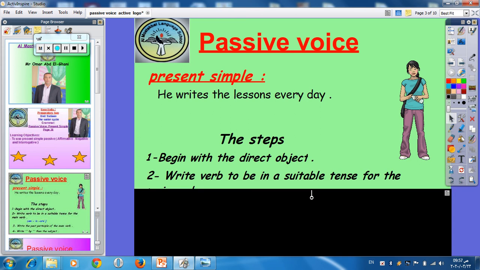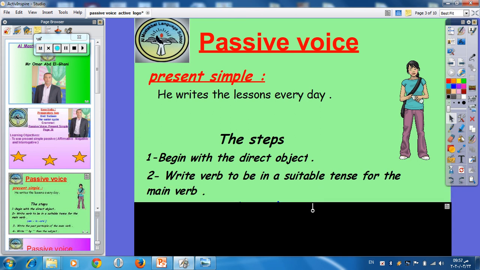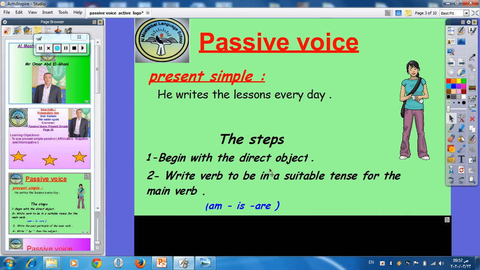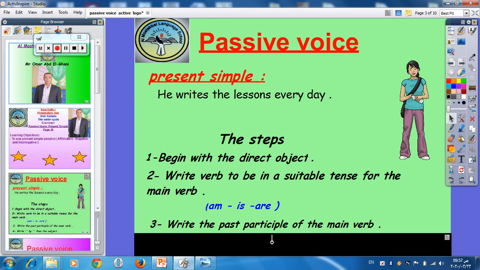After that, write verb to be in a suitable tense for the main verb. If you look at the main verb, as I told you, writes, it's in the present simple. So you have to choose am, is, or are, according to the new subject, the lessons.